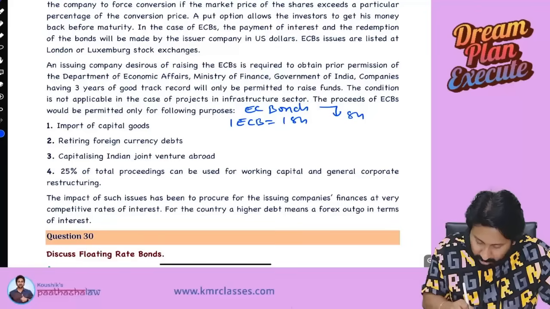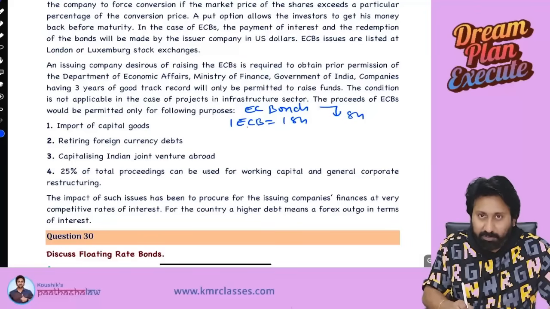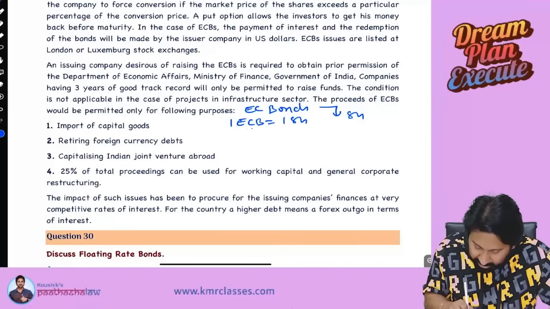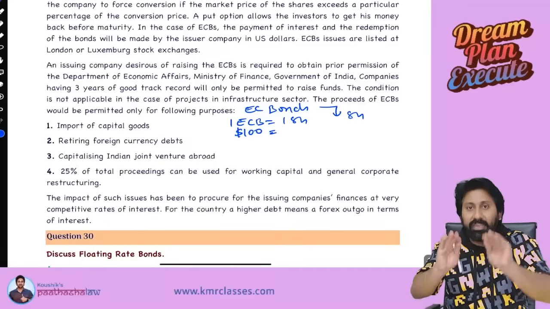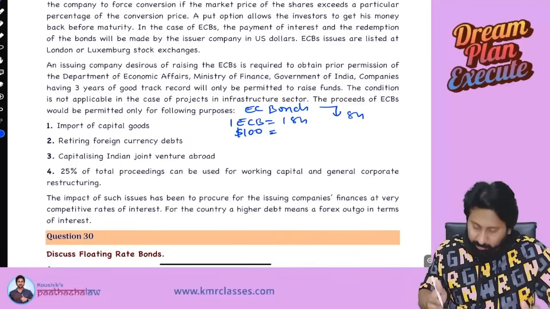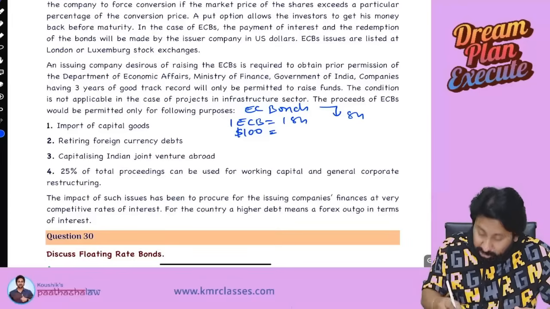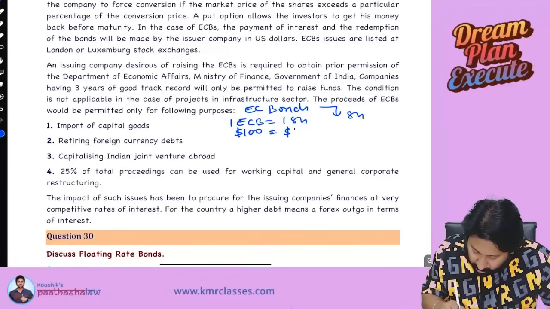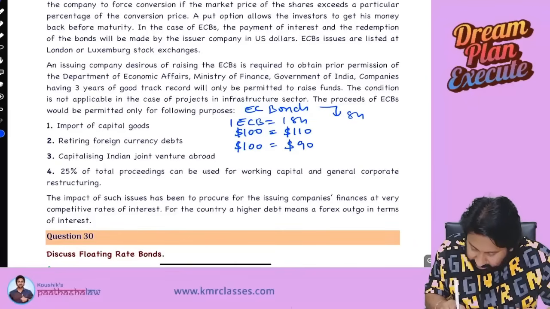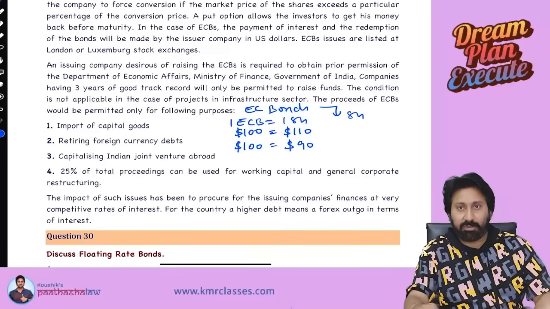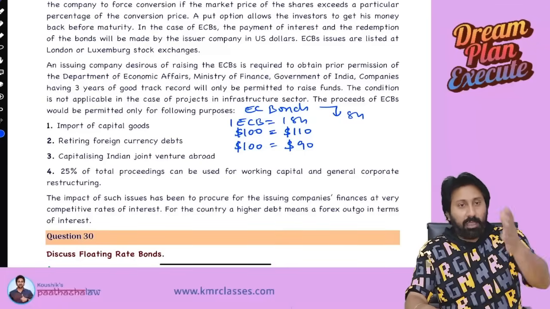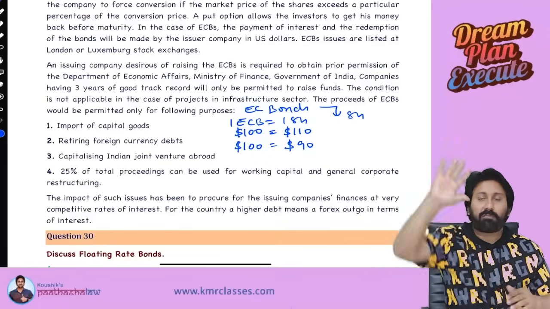See, the Euro convertible bond market price is $100. Means if you redeem with the company, you will get the par value of 100. If you convert into a share, it is $110, or this is $100, this is $90. What does it mean? See here, I will give you two situations.